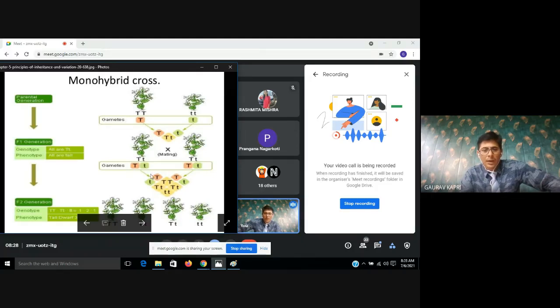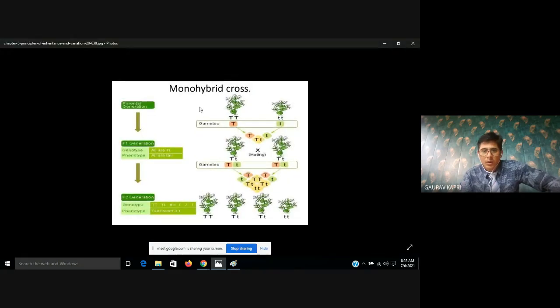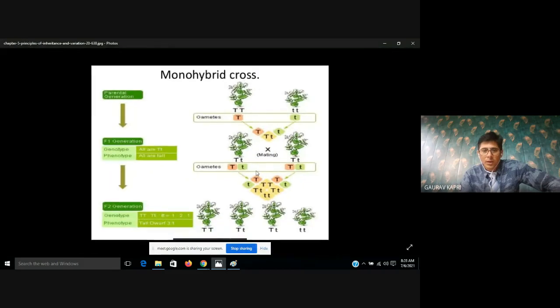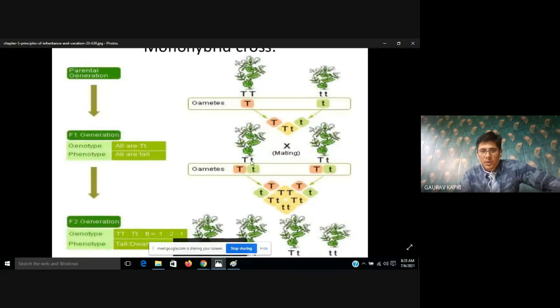And they will produce 2 types of gametes. Now I want to enlarge this picture. Here I want to focus on this picture. Capital T, small t, it will produce two types of gametes, capital T and small t. Similarly here, it will also produce two types of gametes, capital T and small t.